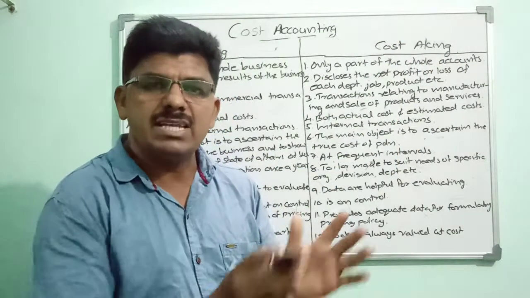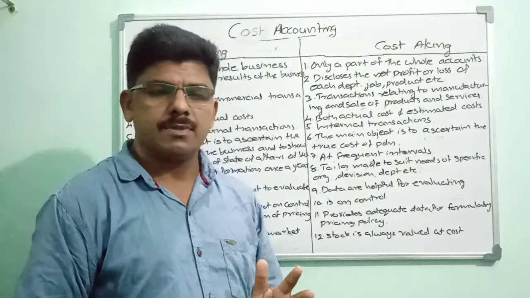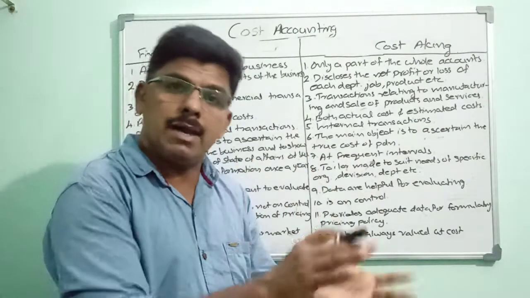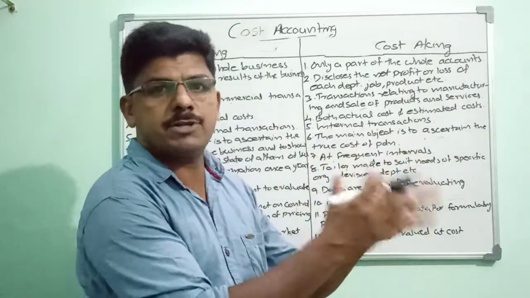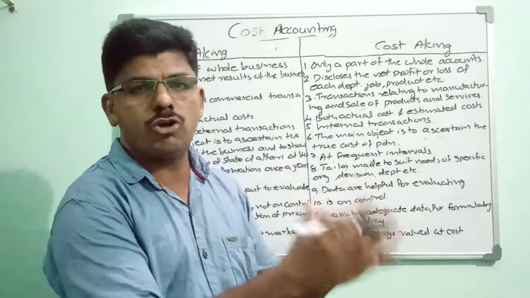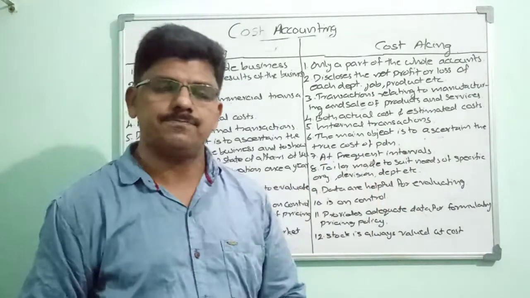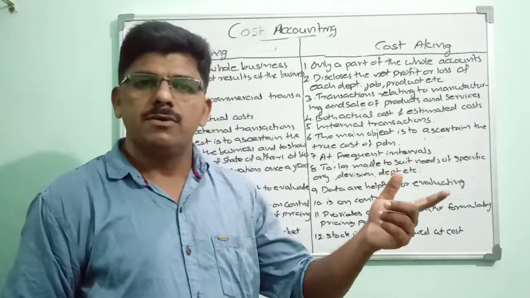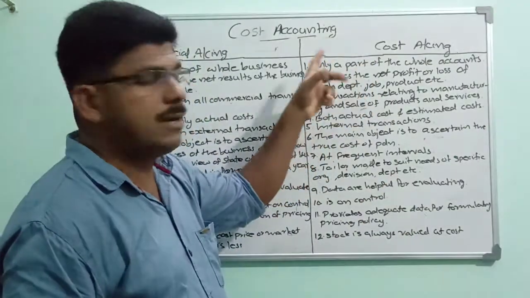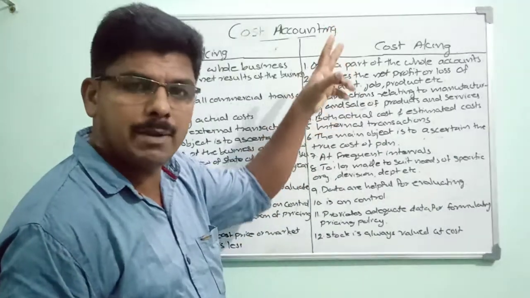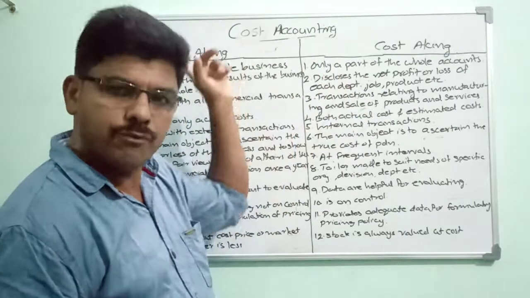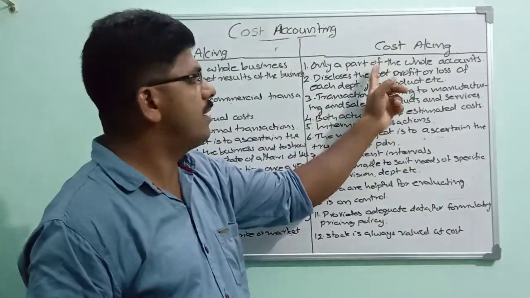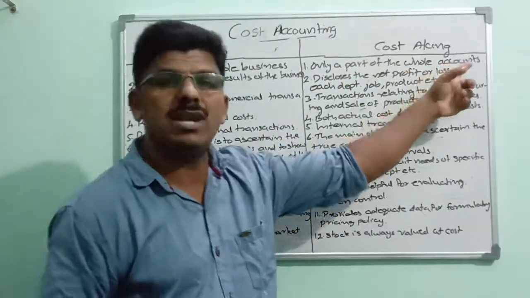Cost accounting system is supplementary to the financial accounting system. And the cost accounting system can be applied in a particular department also, a particular department, job, work order, contract, etc. So cost accounting is only a supplementary, secondary to financial accounting. That is why it is called a part of the whole accounts.